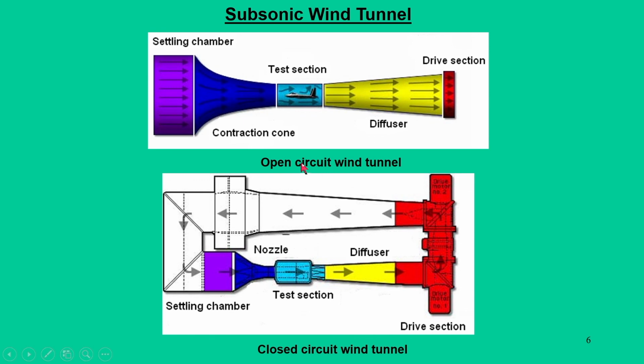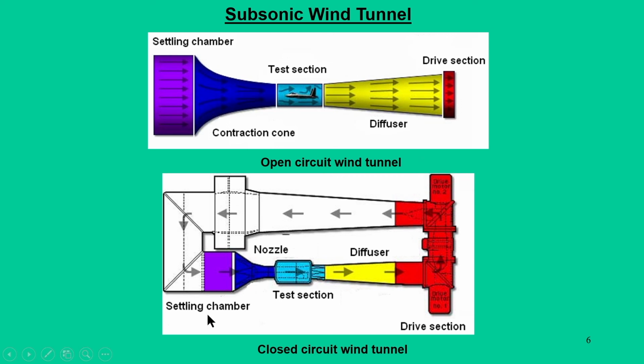So, these are the two variants of a subsonic wind tunnel: one is the open circuit wind tunnel, the other is the closed circuit wind tunnel. In an open circuit wind tunnel, as I said, we have a drive section where the fan or motor arrangements are kept at one end. Once the fan is driven, air is sucked in from the other end, and when air passes, it enters first the settling chamber, then the contraction cone, then the test section, and finally the diffuser. So, basically air enters from one end and goes out at the other end. This is how it works for an open circuit wind tunnel.